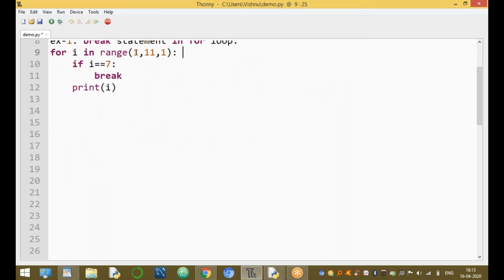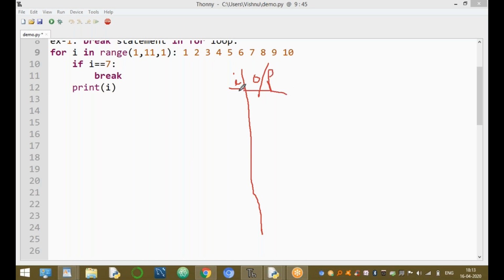For loop, for i in range(1, 11). Within the for loop, this function returns the i values 1 to 10. At the very first time, i equal to 1. If 1 equal to 7, this statement returns false, so the break is not executed. Again, the next statement is executed, print of i, and the output value is 1.